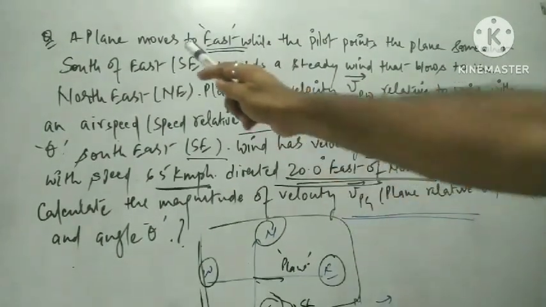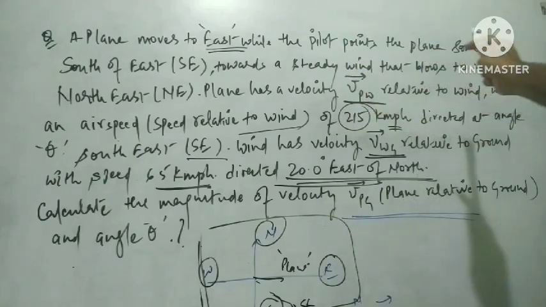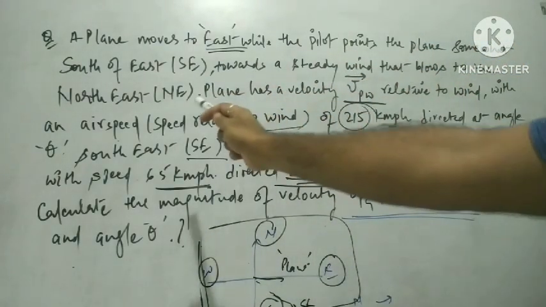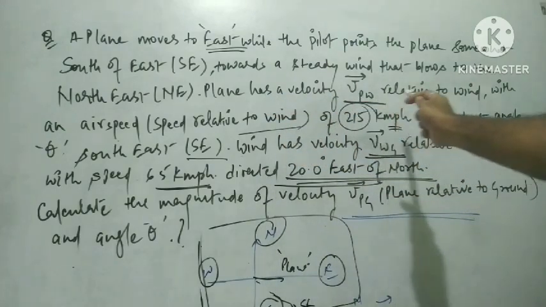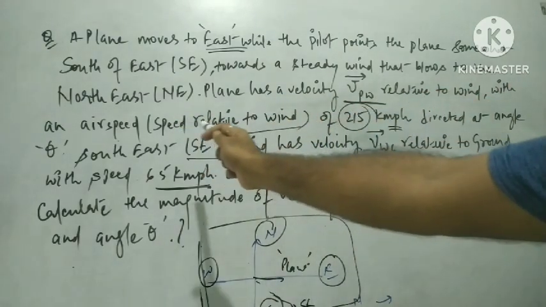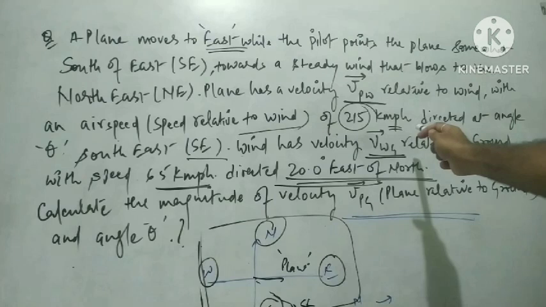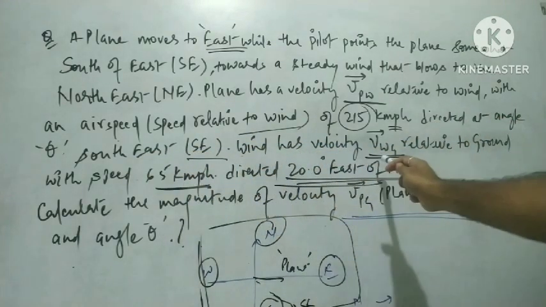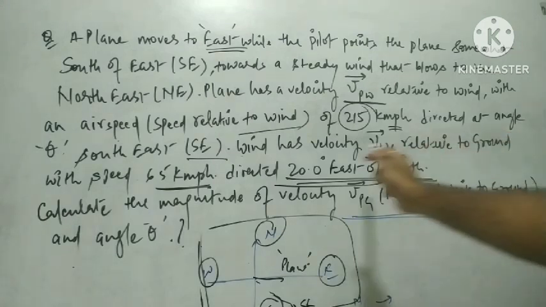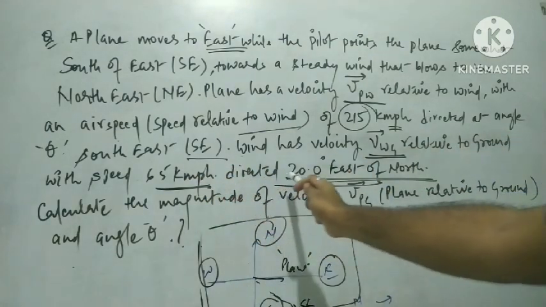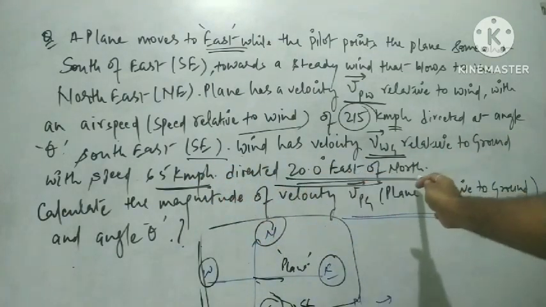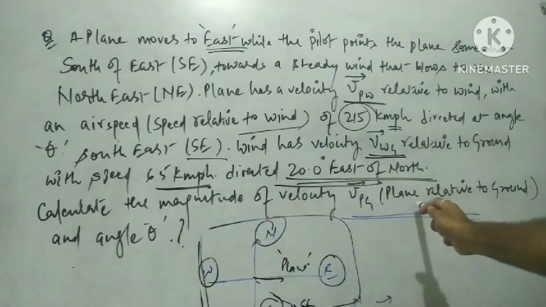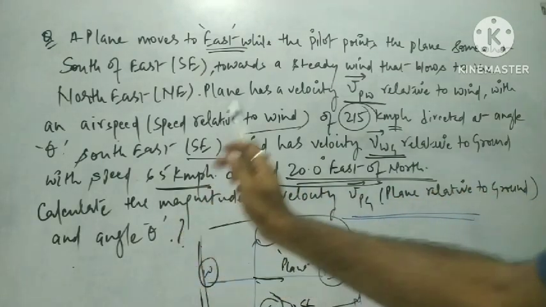A plane moves towards the east while the pilot points the plane somewhat south of east, towards a steady wind that blows to the north of east. The plane has a velocity VPW relative to the wind with an air speed of 215 km per hour, directed at an angle of theta south of east. The wind has a velocity VWG relative to the ground with a speed of 65 km per hour, directed 20 degrees east of north. Calculate the magnitude of the velocity VPG of the plane relative to the ground, and the angle theta.